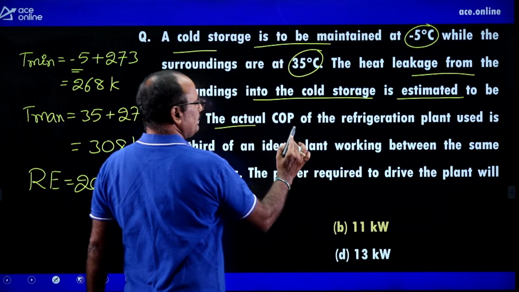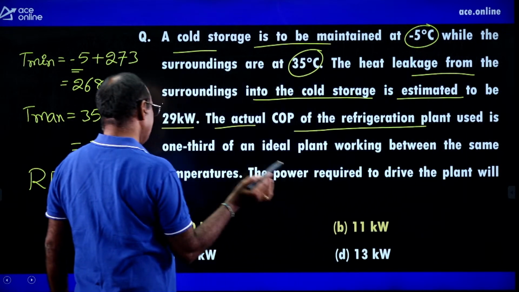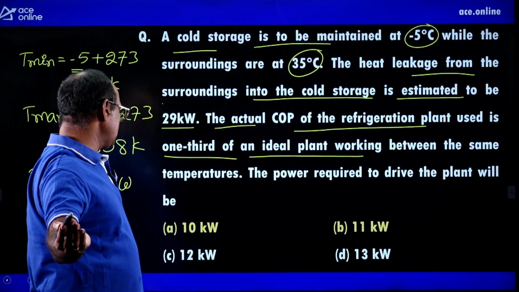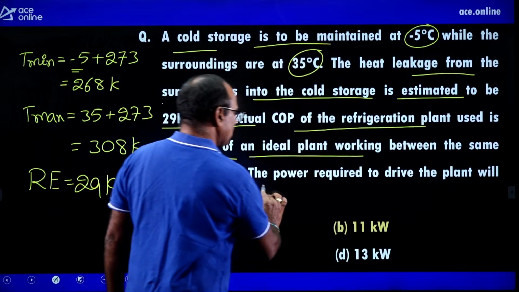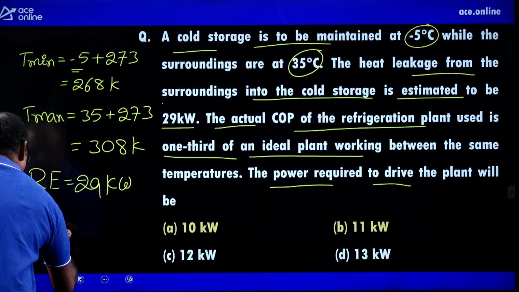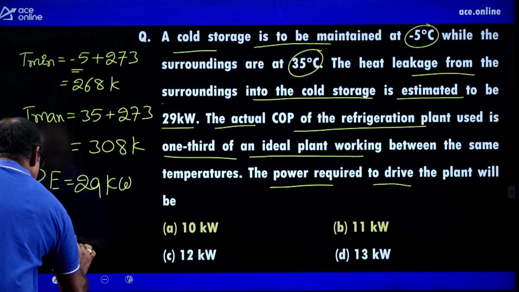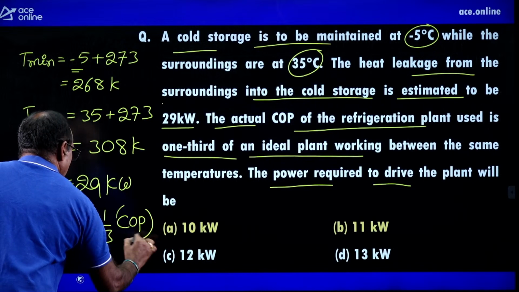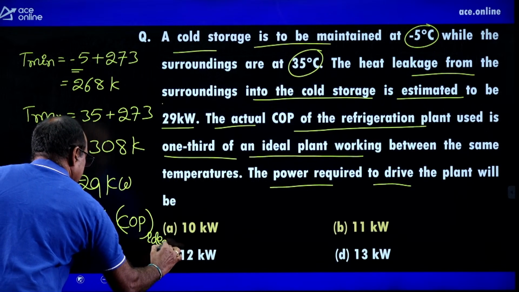The actual COP of the refrigeration plant used is 1/3 of the ideal plant working between the same temperatures. The power required to drive the plant will be? That means the actual COP is equal to 1/3 of the ideal COP, or theoretical COP.